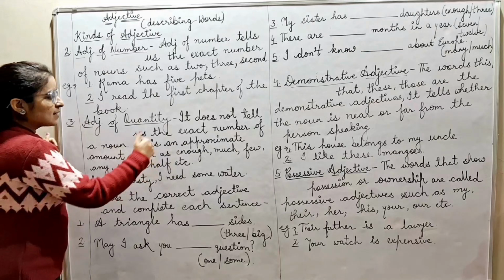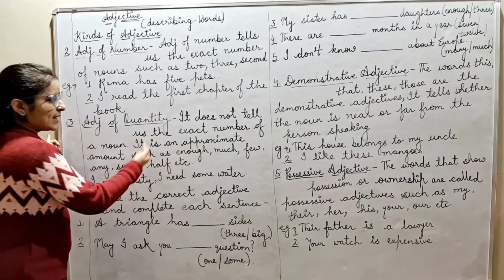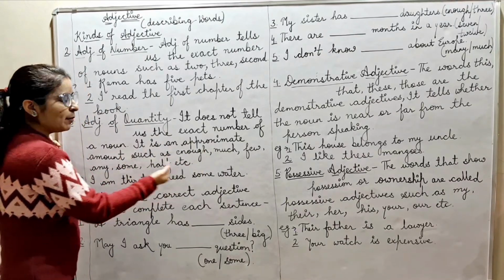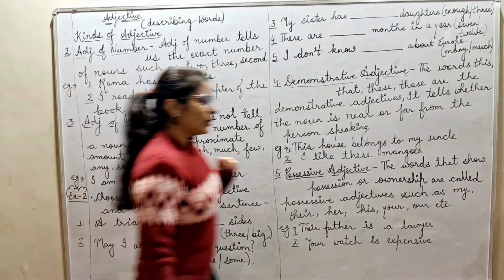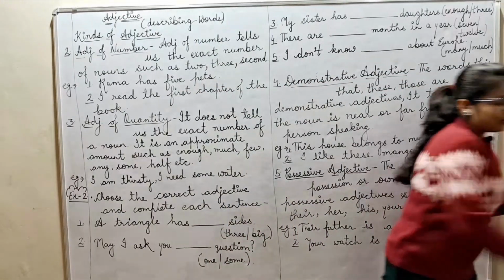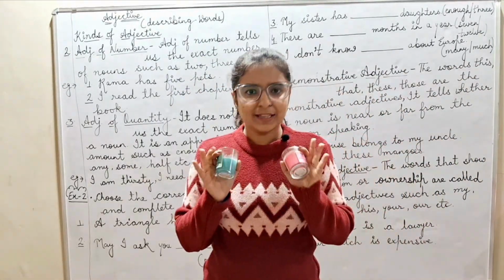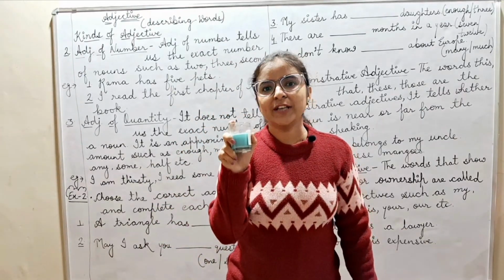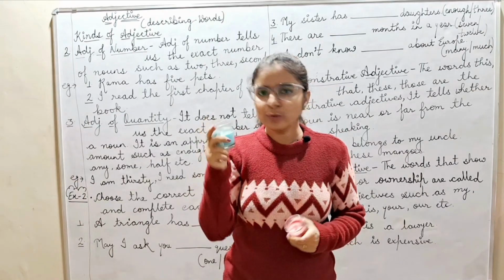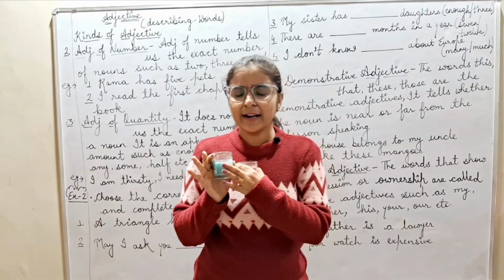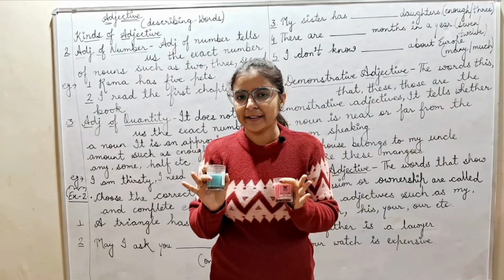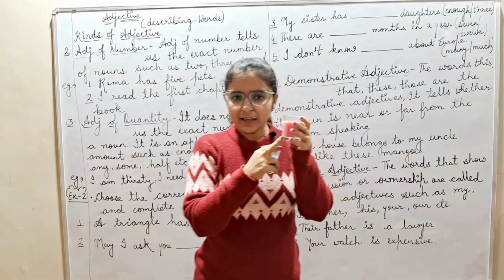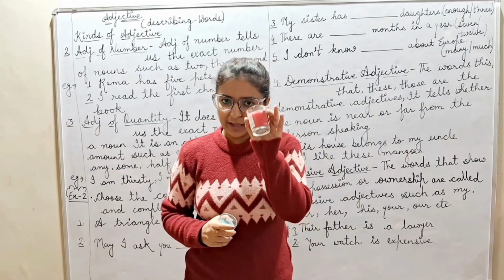It does not tell us the exact number of a noun. It is an approximate amount such as enough, much, few, any, some, half, etc. It does not show the exact amount. Again, I have 2 candles. This shows it is numbers. The candle has some wicks inside it. Some wicks. Wicks को मैं count नहीं कर सकती. ठीक है, ये एग्जैक्ट आइडिया नहीं देगा, अप्रॉक्सीमेट आइडिया देगा चीज़ों का. क्वांटिटी हमेशा अप्रॉक्सीमेट आइडिया देता है. जैसे कि आई हैव अ लॉट ऑफ विक्स इन दी कैंडल.